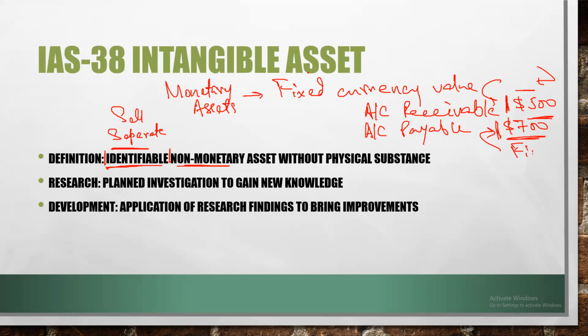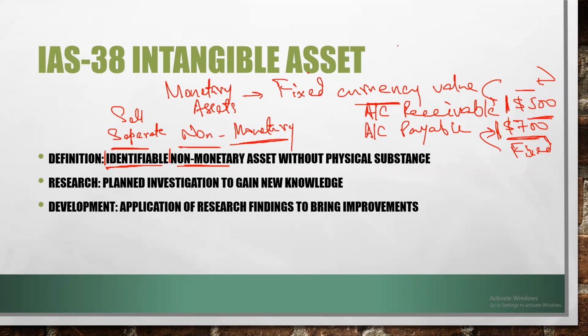This is a fixed currency value. So monetary assets like accounts receivable and accounts payable have a fixed value in terms of currency units. Whereas for non-monetary assets, we are not sure about the currency value.